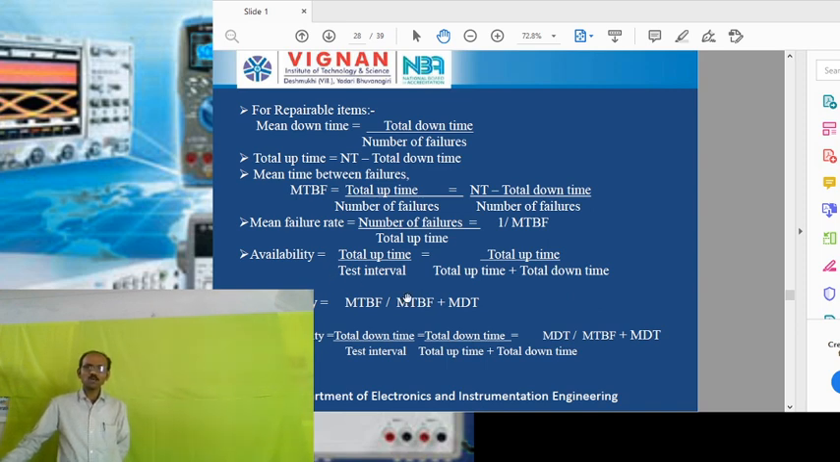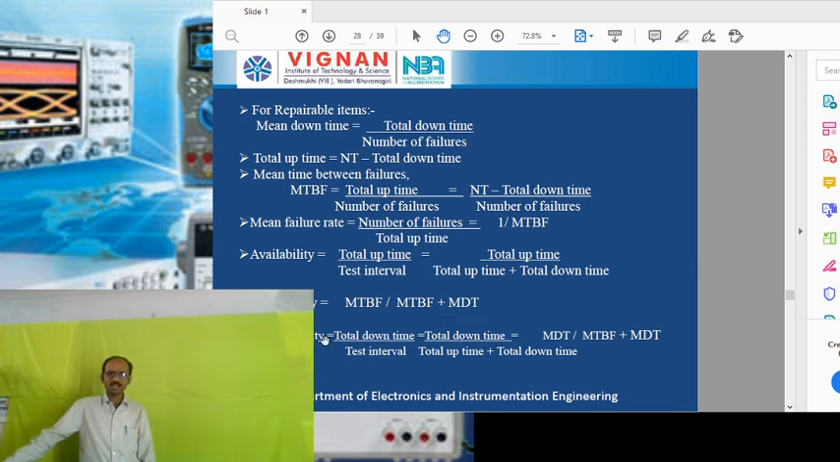So coming to availability. Availability means the availability of that particular measurement system or component. It can be defined as the ratio of the total uptime to the test interval, so total uptime by total uptime plus total downtime. In the previous example, we take the thermocouple. The total test interval is 7 months, and the total uptime is 6 only. So 6 by 7 is the availability of the thermocouple for the measurement of temperature. This availability can also be expressed as mean time between failures by mean time between failures plus mean downtime.